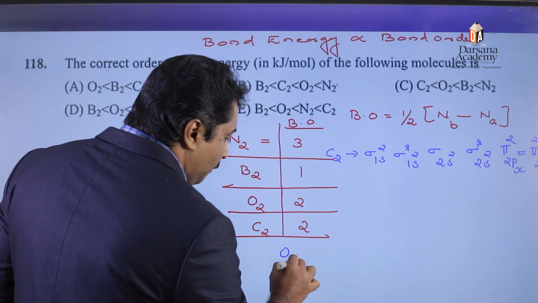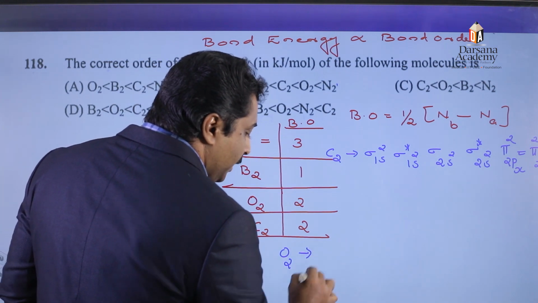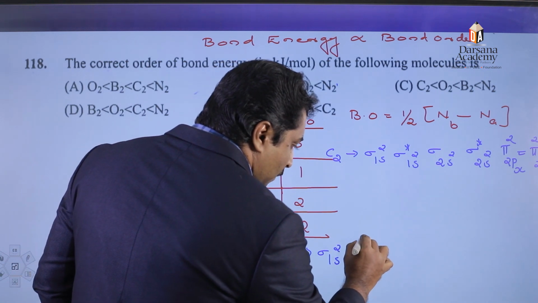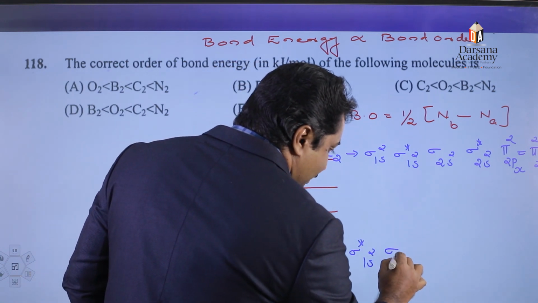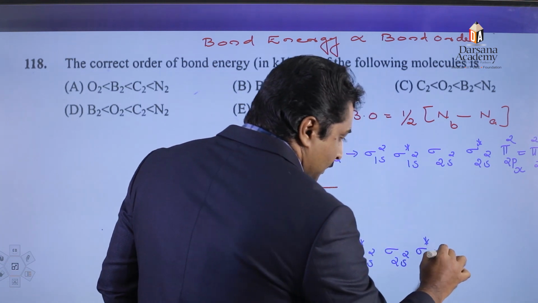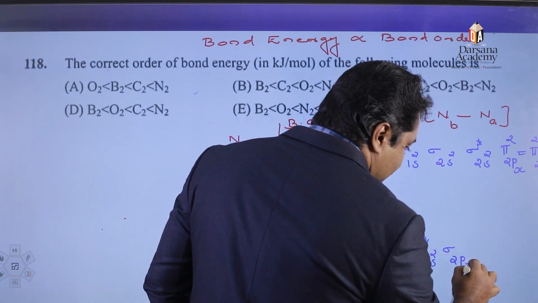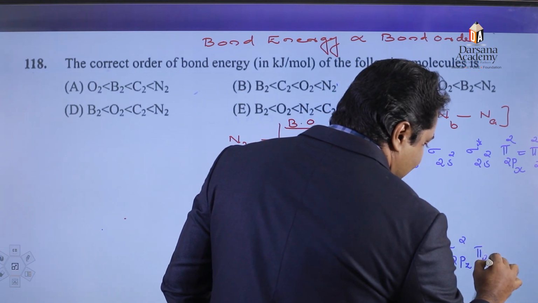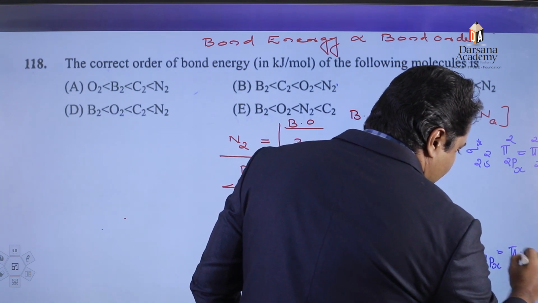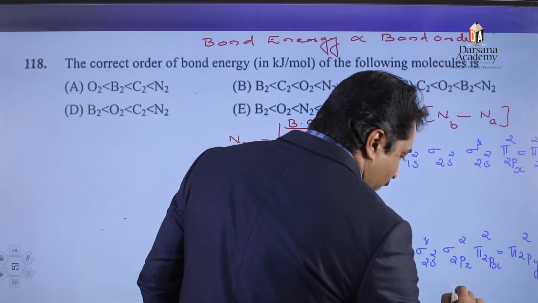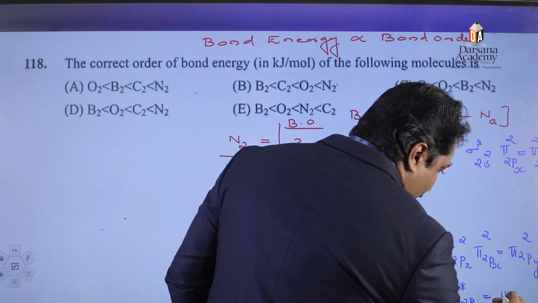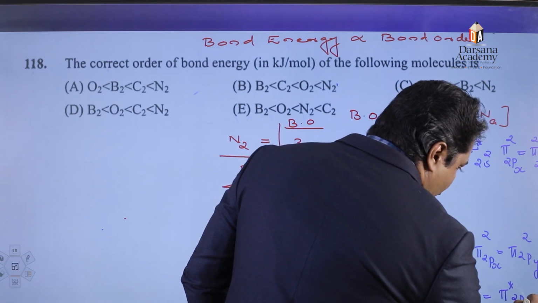While we consider the oxygen molecule, the electronic configuration has total 16 electrons: sigma 1s2, sigma star 1s2, sigma 2s2, sigma star 2s2, sigma 2pz2, pi 2px equal to pi 2py with 2 electrons each, and pi star 2px having energy equal to pi star 2py with 1 electron each.